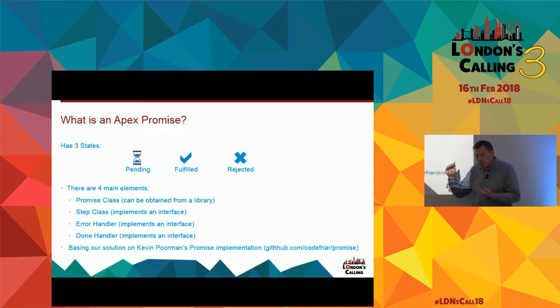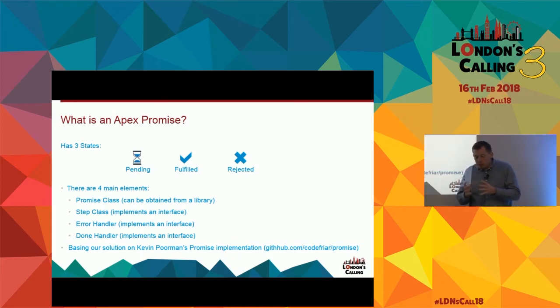As I say, the main four elements within that promise framework are the class, that's in our library; the step, that's just implementing an interface; the error handler, that gets called once an exception has been raised, and we'll see where that is injected in shortly; and the done handler, which happens after everything else has been done. If you want a reference to Kevin Poorman's implementation, that's where it is. That's where we based our implementation from.